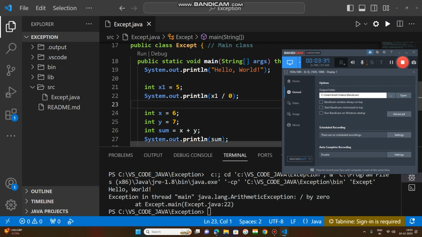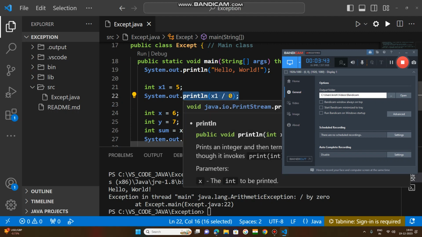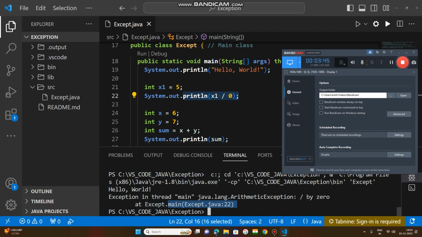As I told you, what is an exception? An exception is an abnormal condition, otherwise it is an event. It will be thrown as an object. That object is an arithmetic exception.